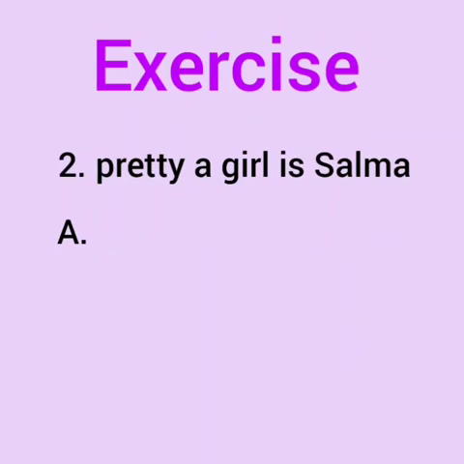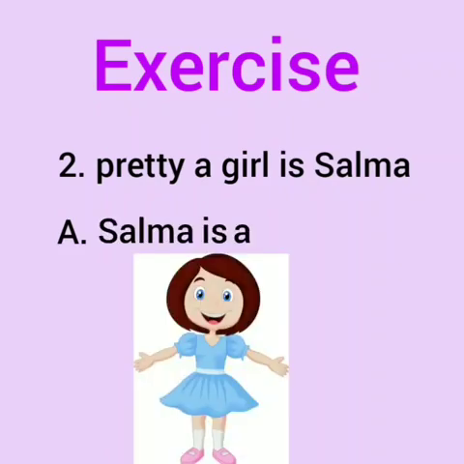Number 2. Pretty a girl is Salma. Let us rearrange these words so that you can understand its meaning. So let's start. Salma is a pretty girl. And don't forget to put the full stop at the end. Now it is in proper order.